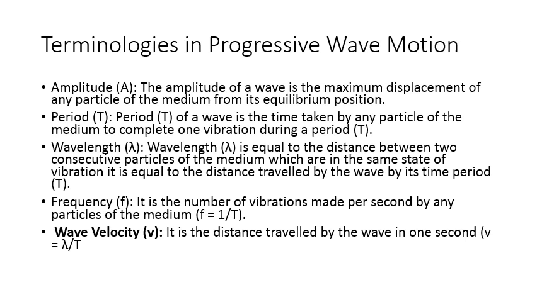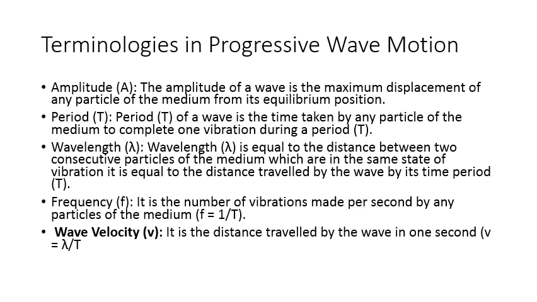It is equal to the distance traveled by the wave by its time period. So wavelength is represented with the letter lambda. Frequency is the number of vibrations made per second by any particle of the medium, or the reciprocal of the time period, is called frequency. What is wave velocity? It is the distance traveled by the wave in 1 second. So lambda by T is called the wave velocity.